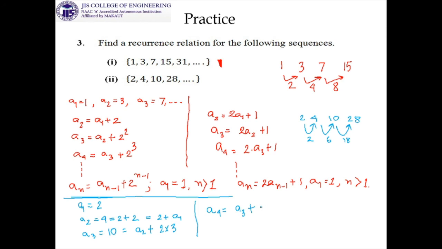So if I want to write it with the help of 2 and 3, what relationship are we going to pose here? a3 is 10, so from 10 you need 18. If you have some power here, 2 square, then it is 2 to the power 2, that is 4, times 3, that is 12.